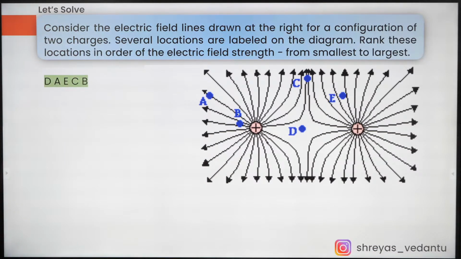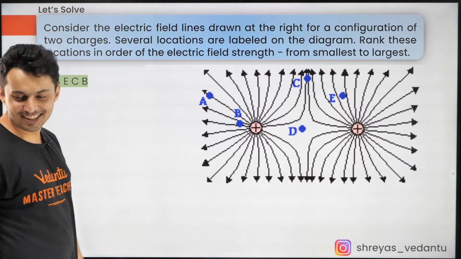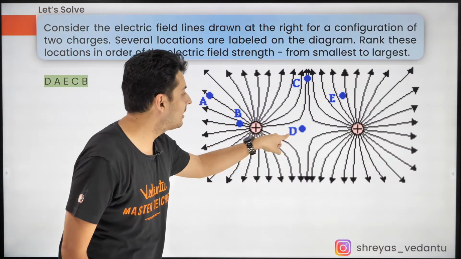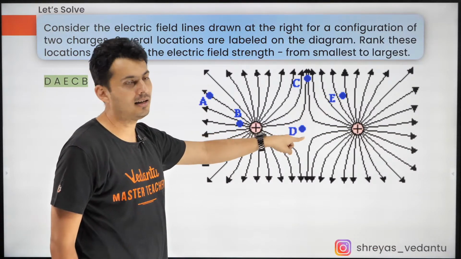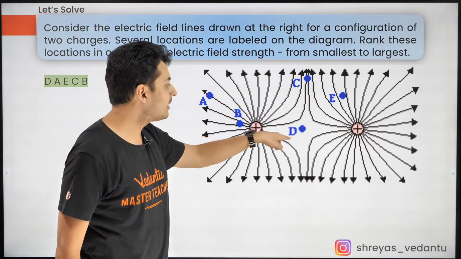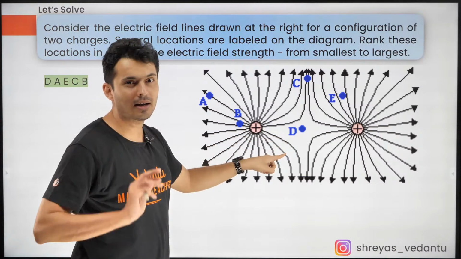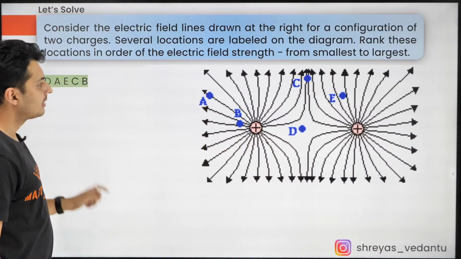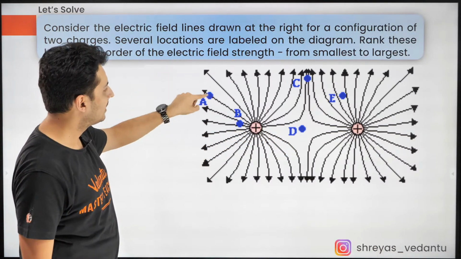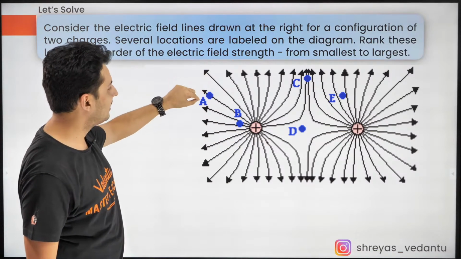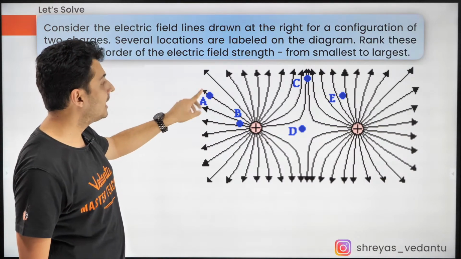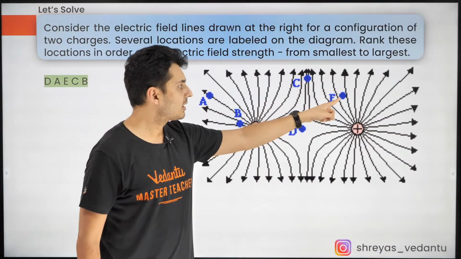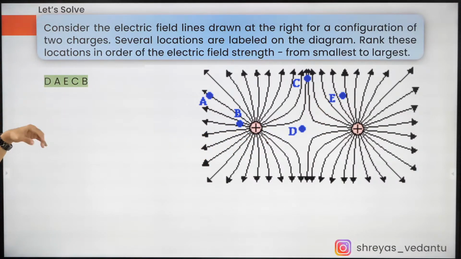Okay. Look at that. Looks like now people are writing it. So guys, D, look at it. There is no field here. Do you see the crowding? Is there any crowd here? Just look at the crowd. Will there be crowd here? No, right? So D is the least. Then look at A, very far. You can see the crowding is not that great. DA. Then you are coming a little bit closer, not as close as B or C. Then you are coming a little bit closer. So DAE.